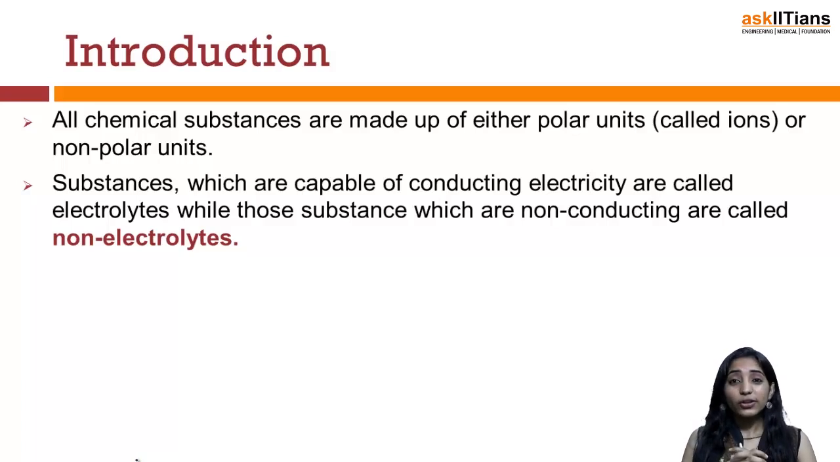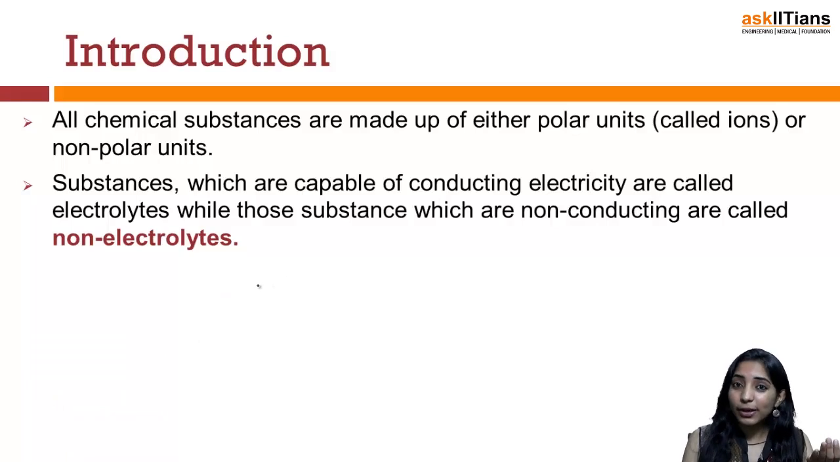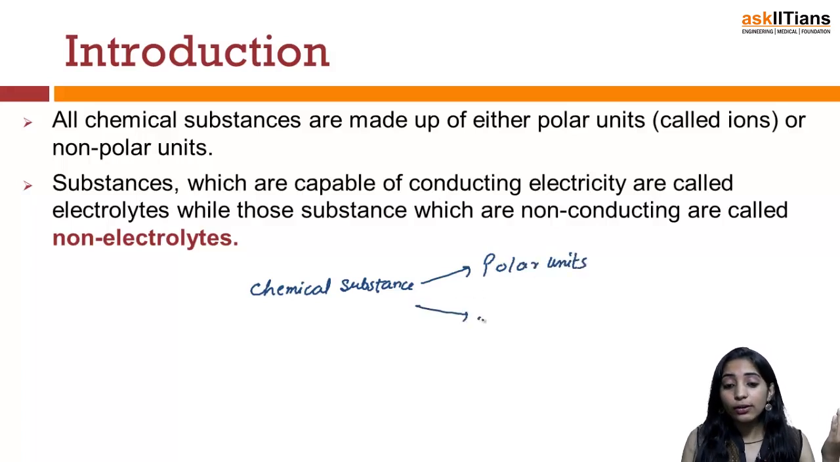So what we are going to discuss in the topic of ionic equilibrium is that all the chemical substances are either made up of polar units, which are known as ions, or they may be made up of non-polar units. So if I have a chemical substance with me, I can say that it is made up of either polar units or non-polar units.